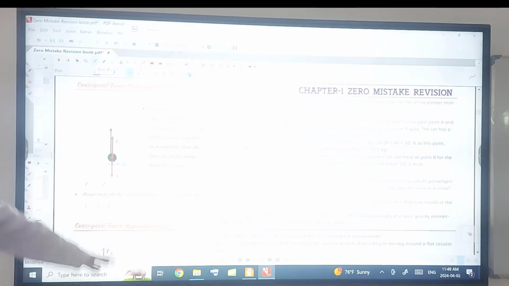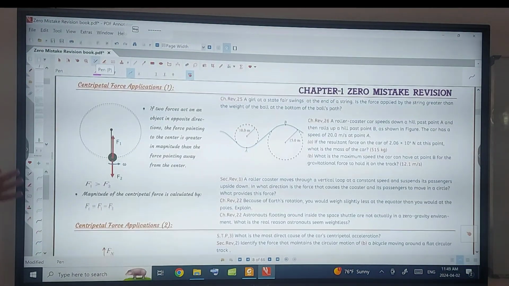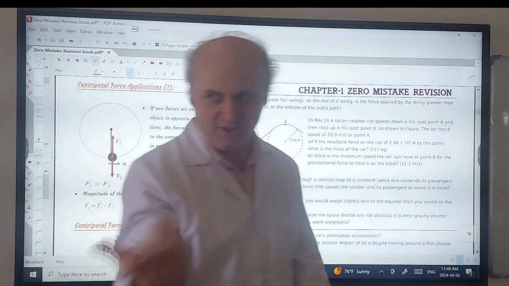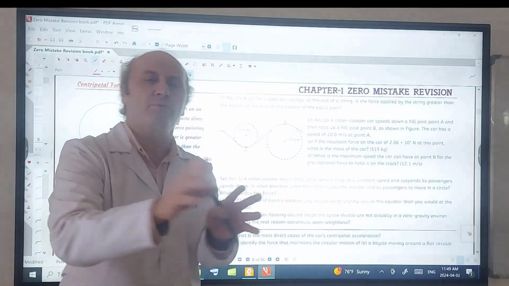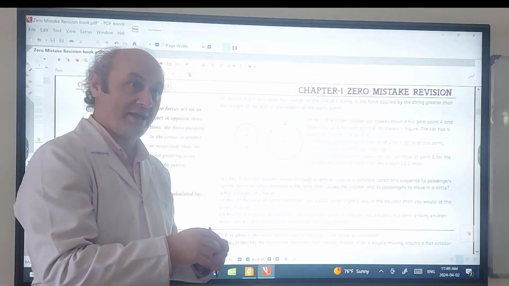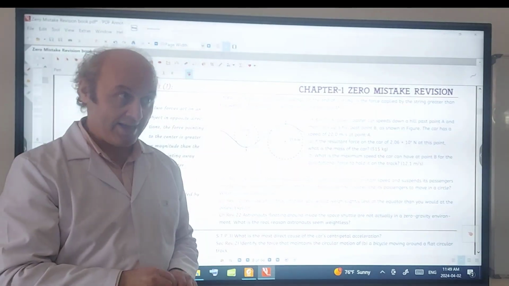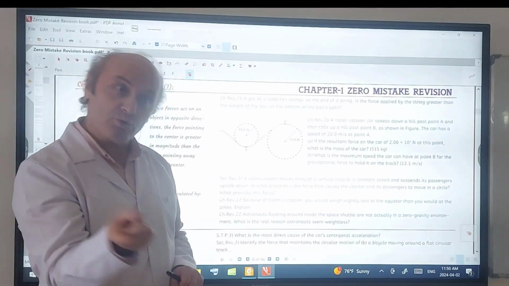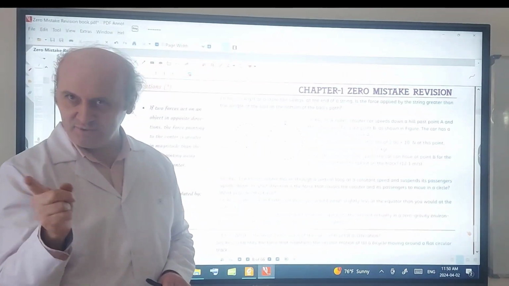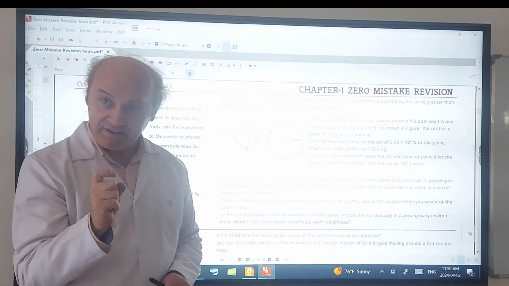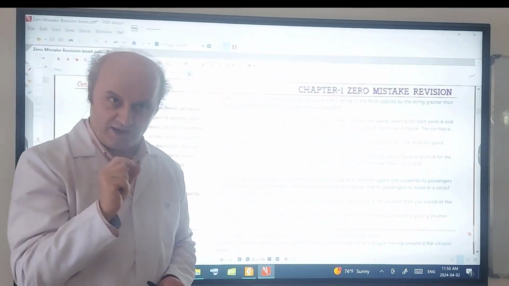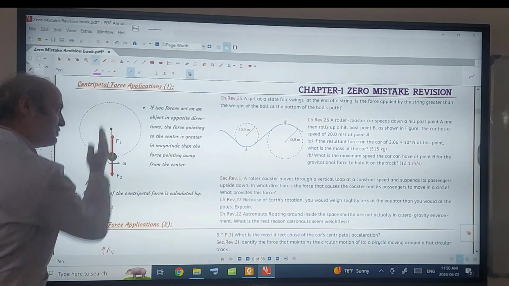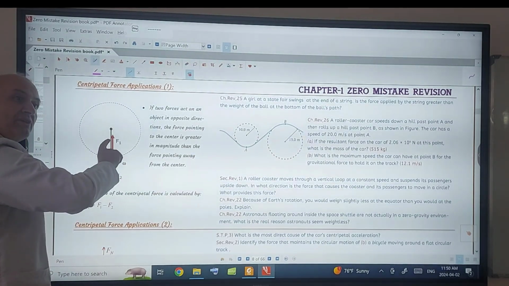Application of centripetal force. First application. We know that the definition of the centripetal force is that it can be a single force. If it is a single force, it is okay: just m v squared over r, or m r omega squared, is Fc. But what if there is more than one force acting on it? We will calculate the resultant, the resultant effective force. Resultant, but also effective. Remember, I defined forces as effective and ineffective. Ineffective forces are perpendicular to the radius. We don't count them. But the forces along the radius, towards the center or away from the center, we are going to find the resultant.